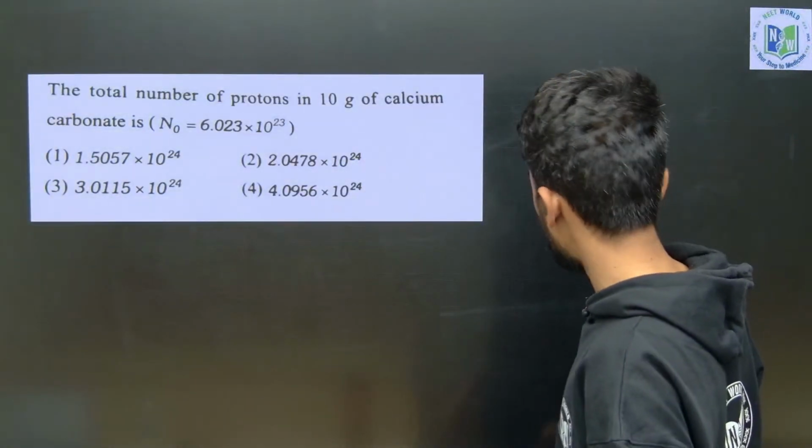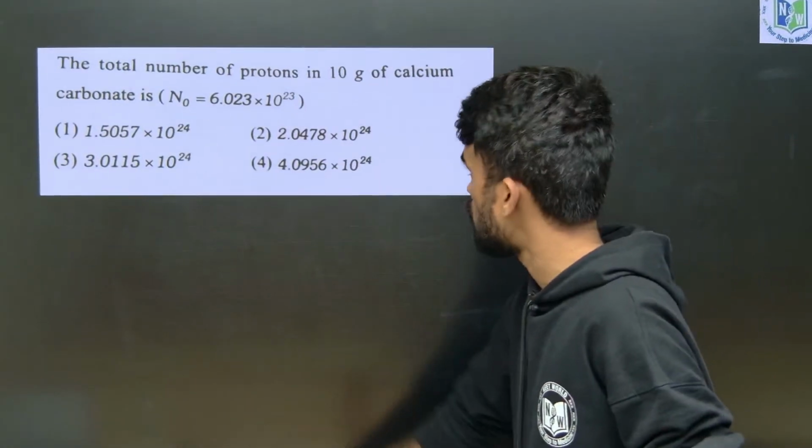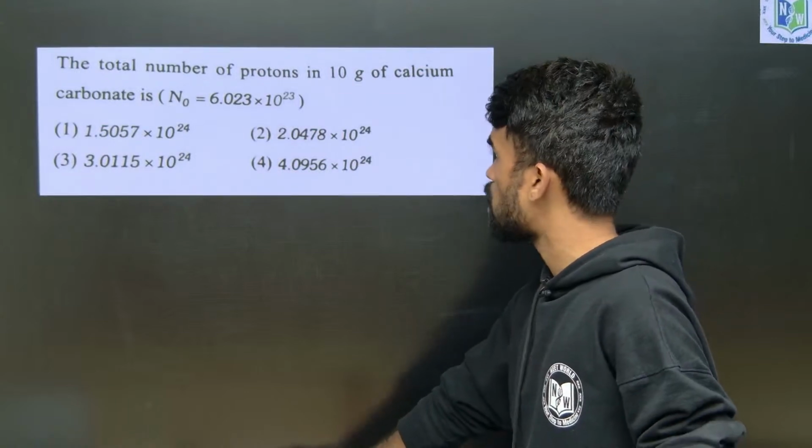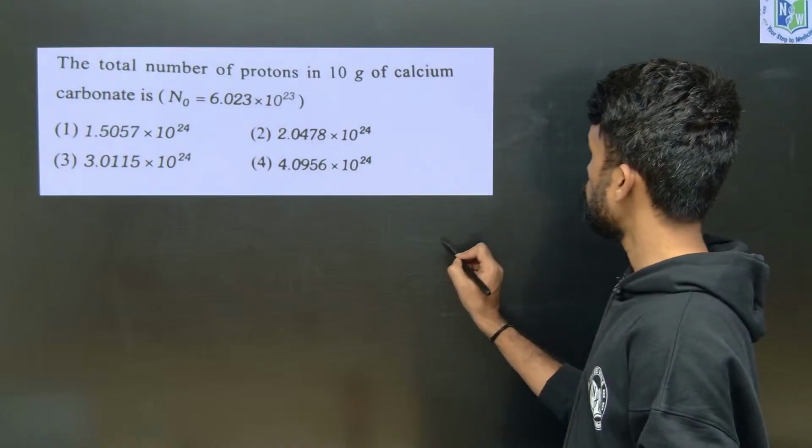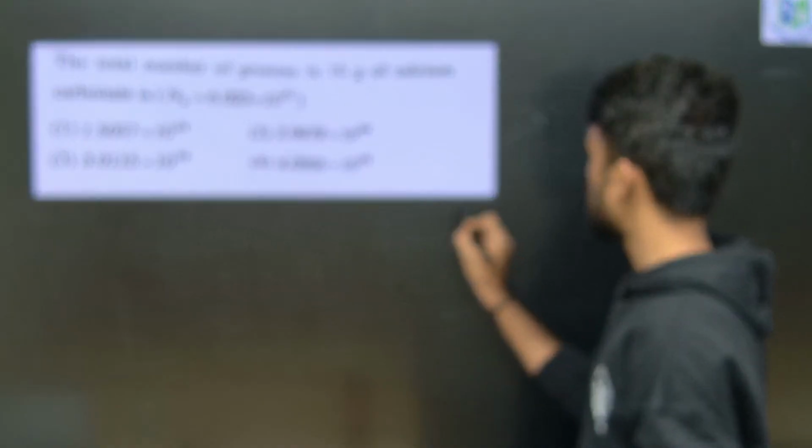Now this is important. Look here: the total number of protons in 10 grams of calcium carbonate. So how can we find this total number of protons? See, the given weight is 10 grams. First write the formula of calcium carbonate, CaCO3. Okay, so this is the formula.